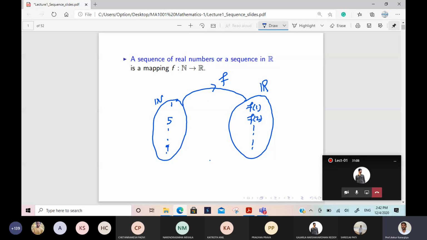Sir, if the domain is also real, then it won't be a sequence. No, it is not a sequence. The domain for a sequence must be the natural numbers only. Even 0 cannot be part of the domain. So that is the definition.